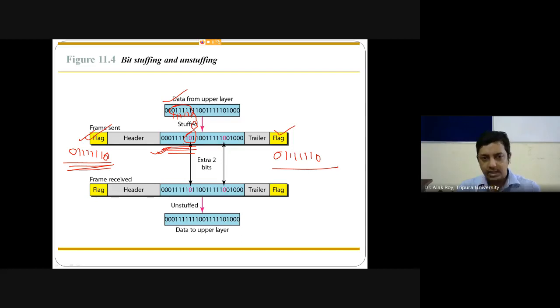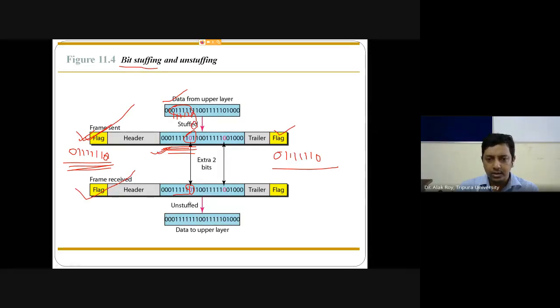So if such bit stuffing happens and the frame is sent from the sender side, at the receiver side it will not be misunderstood. At the receiver side, according to the rule, after 5 ones, if they get a 0, that will be removed.